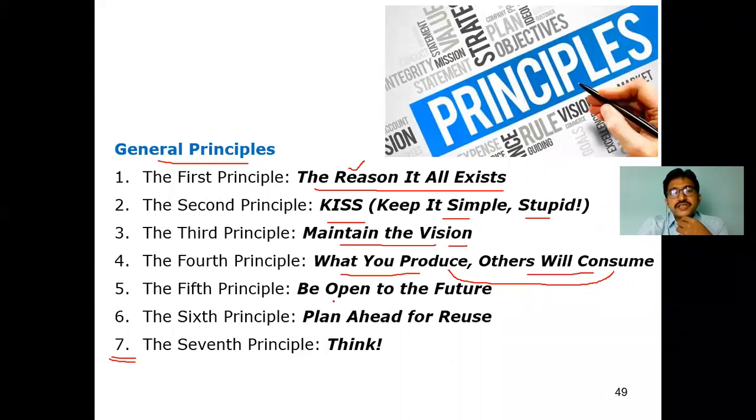The fifth principle is be open to the future. Be open to the future in the sense that you don't fix a boundary. Fix a boundary in the sense of what you are developing, for example, software. If that software has no feature scope, is not extendable, if you are not giving any feature scope for that, then it is a waste of software.